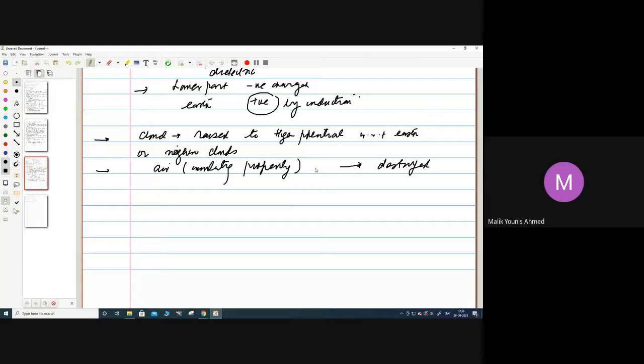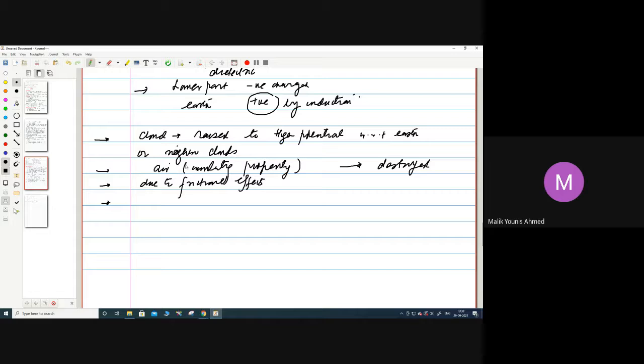Also it is thought that the raising of potential may be due to frictional effects or atmospheric disturbances. So it is considered that the potential of the cloud may be raised due to frictional effects, which can also raise the temperature.